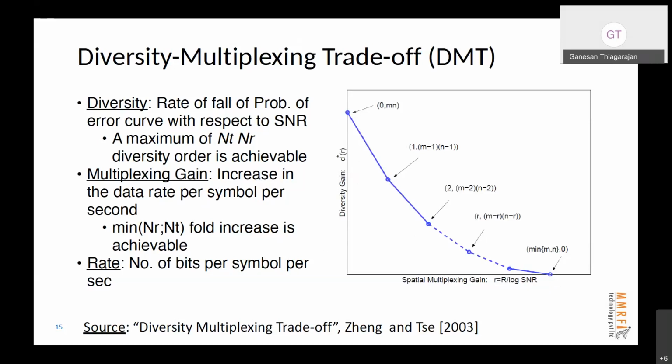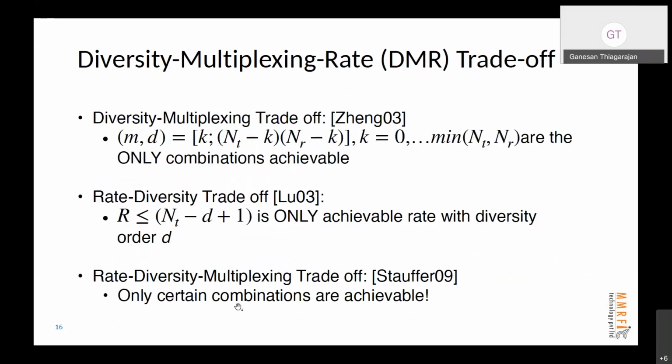Okay, and that is the diversity-multiplexing trade-off. And there is also another thing related to the data rate, which is basically the constellation size, what MCS I'm going to use. And in fact, that also plays a role in this three independent parameters, and that is again studied in 2009. And that trade-off, basically all the three: diversity, multiplexing rate, and the data rate, which is the MCS.